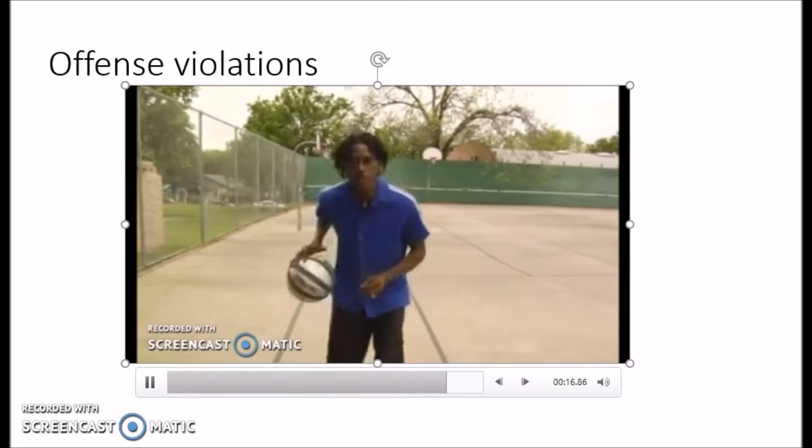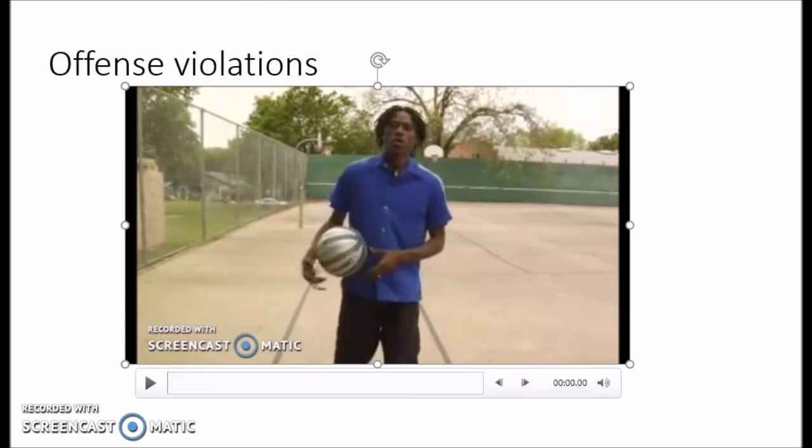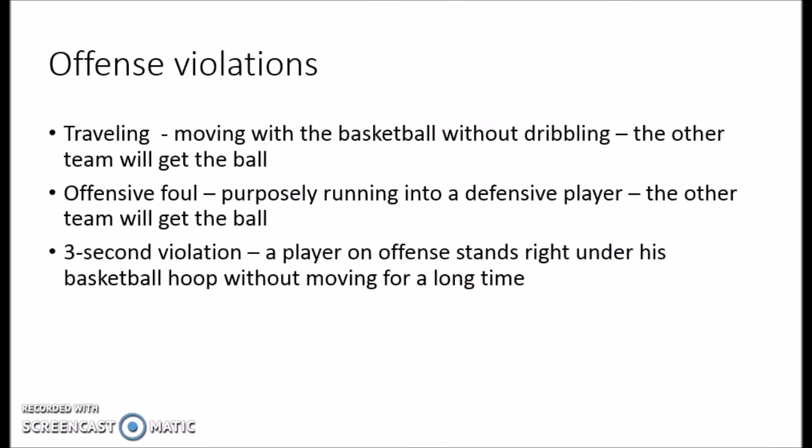Other violations include traveling, which is where a player moves with the basketball without dribbling. Maybe he holds it and just runs with it. Players can also commit offensive fouls. This means they purposely run into someone on defense. There is also a 3-second violation. This is where a player on offense stands right underneath his goal without moving for a long time. All of these violations can cause the other team to get the ball.